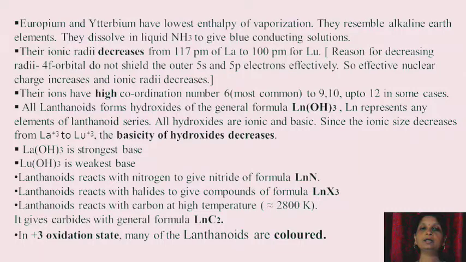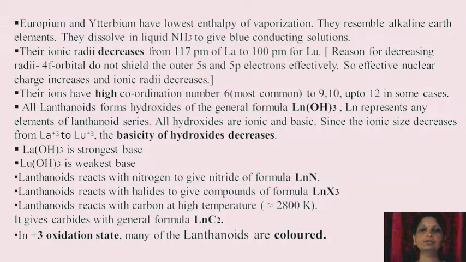Their ionic radii decrease from 117 pm of La to 100 pm of lutetium. The reason for decreasing radii is that 4f orbitals do not shield the outer 5s and 5p electrons effectively, so the effective nuclear charge increases and the ionic radii go on decreasing. Their ions have high coordination number, that is most commonly we see 6, but also 9, 10 and 12 coordination number is found in some cases.